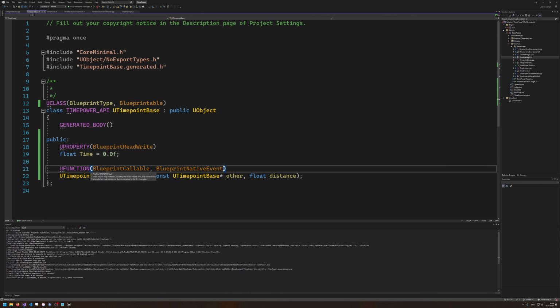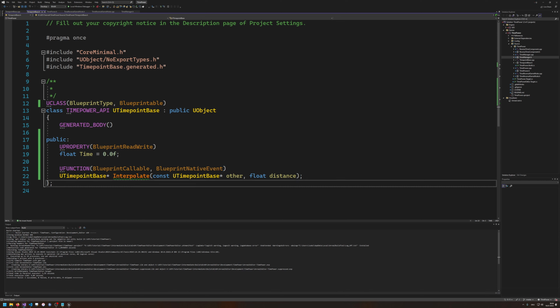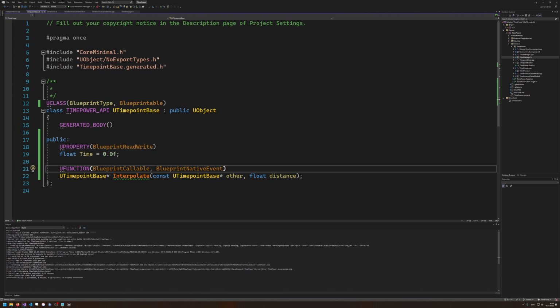I have no idea why this is called event, because events are actually a different thing in Unreal Engine. This is not an event like an event that we're going to do in the future for populating state changes in our system. It is a BlueprintNativeEvent. It would be more sensible to call it something like blueprint overridable, but no, they didn't call it like that. It is called native event, even though it makes no sense. And by having this as a native event, it is going to automatically implement this function for us.